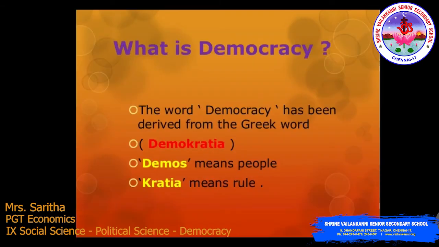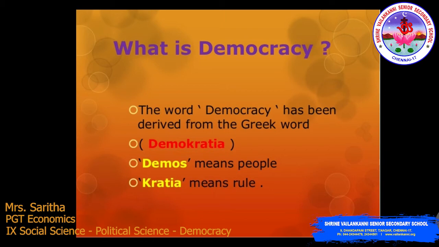Now, what is democracy? The word democracy has been derived from the Greek word demokratia. What is meant by demos? Demos means people. Kratia means rule. So democracy is nothing but people rule. I will repeat again, the word democracy has been derived from the Greek word demokratia. Demos means people, kratia means rule. So that's why we call democracy a people rule.